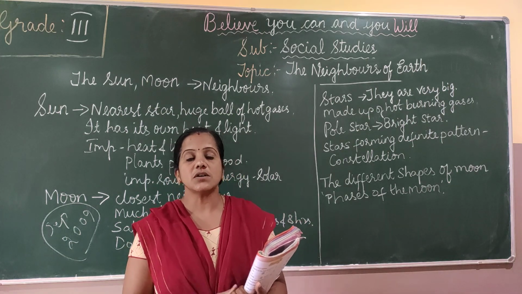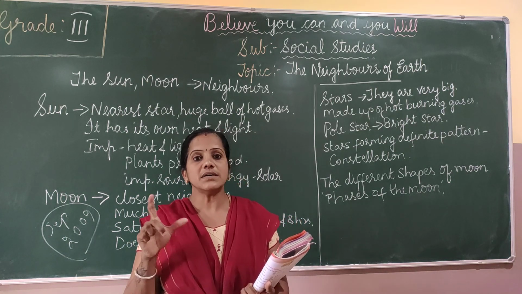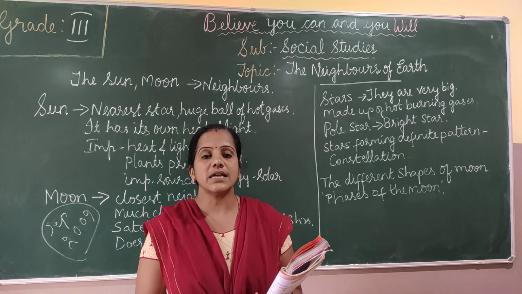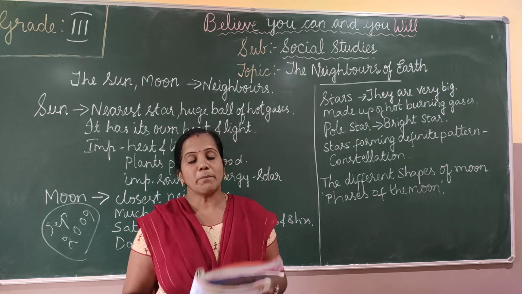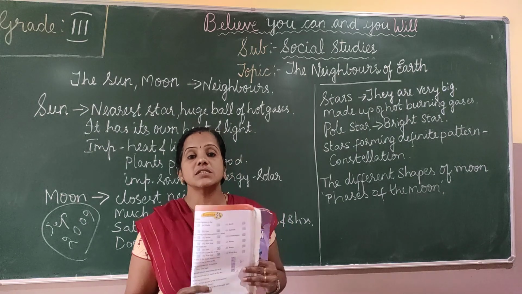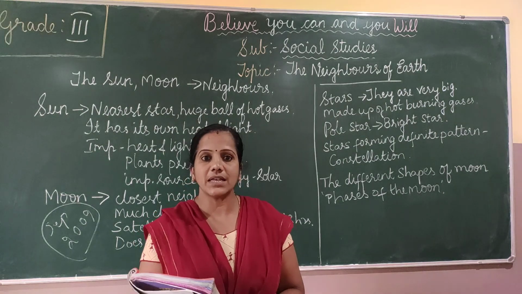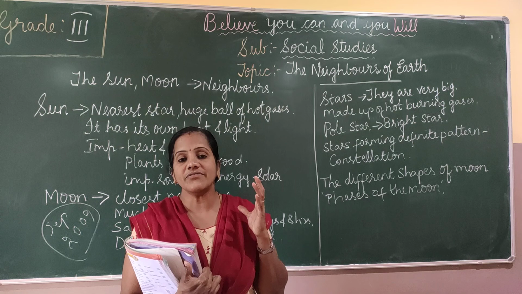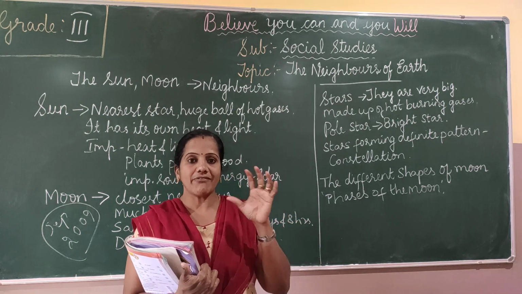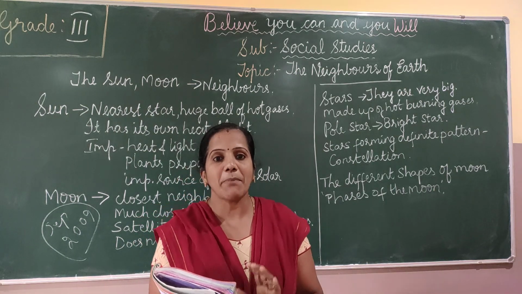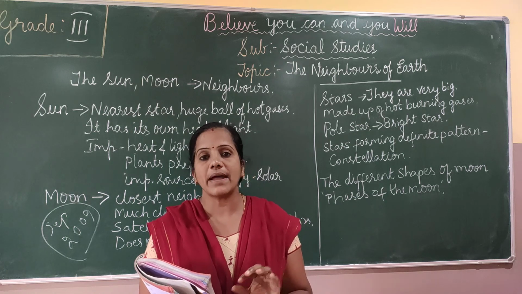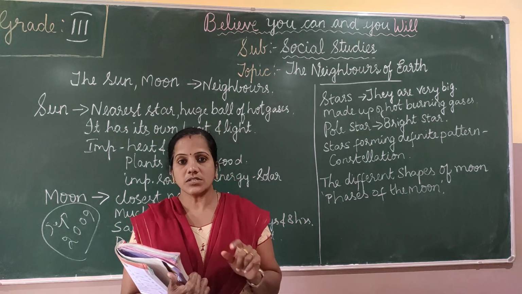A group of stars forms a definite pattern, and we call this definite pattern a constellation.